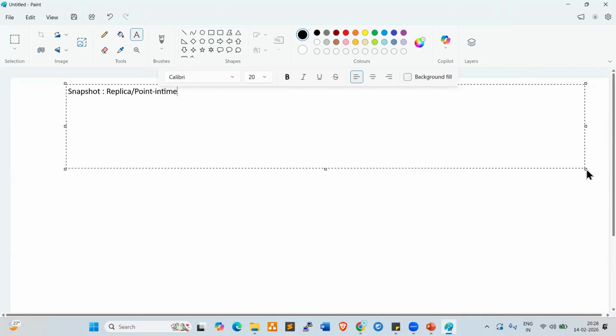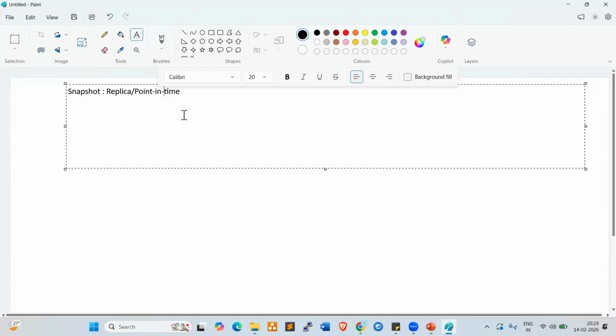Why do we require a snapshot? What is the importance of a snapshot? The important uses are restore, backup and recovery, and disaster recovery. For that purpose, we use snapshots. Normally in real-time projects, developers develop the code in their local workspace. Once development is completed, they push the code to GitHub. Then using Jenkins, we pull the code from GitHub, convert it into an artifact using Maven, and finally deploy that artifact onto the respective application server. That is the process we follow in real-time projects.